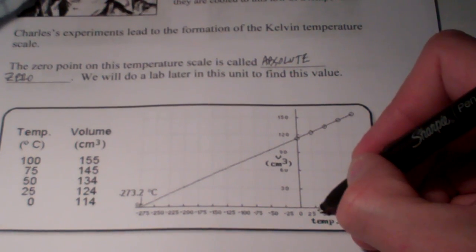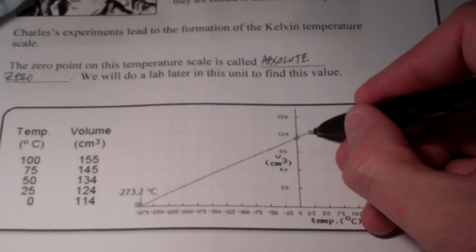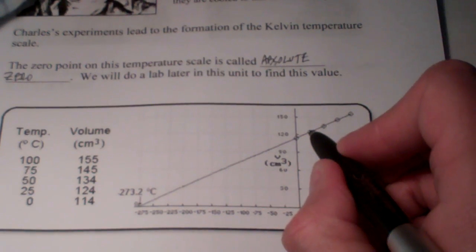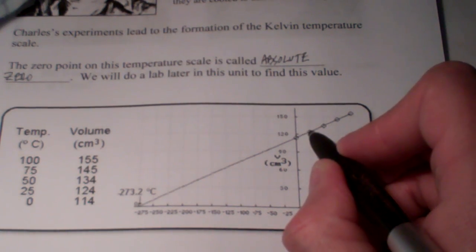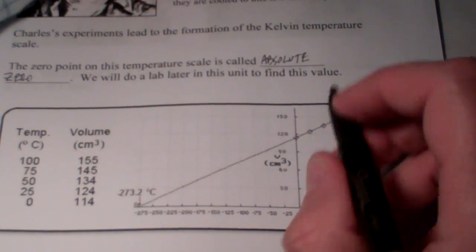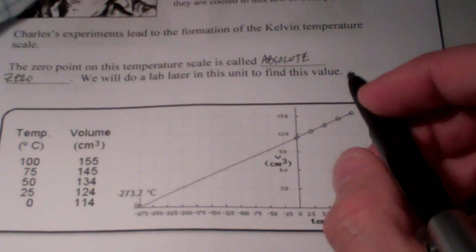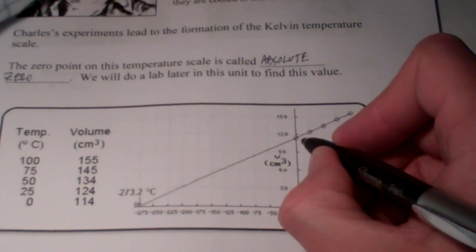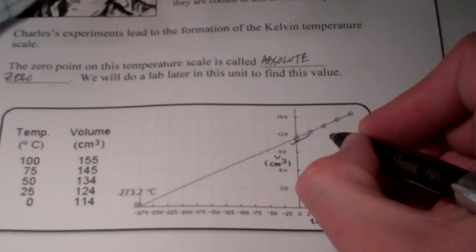At room temperature, which we'll say is about 25 degrees Celsius, we could find the volume of a gas. And then if we cooled that down to 0 degrees Celsius, according to Jacques-Charles, the volume would drop. Right? The kinetic energy of the molecules is decreasing. They can come closer together, so the volume drops as it cools. Now, of course, in the classroom, we're only going to be able to get to a few degrees below 0 if we use ice water.